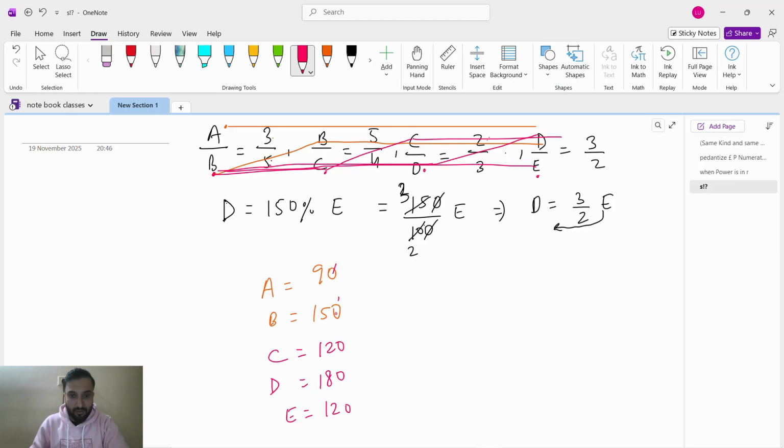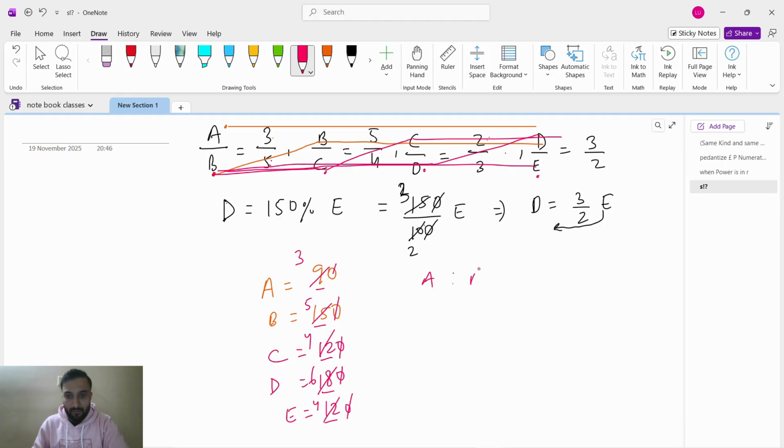Okay, now we will see 0, 0, 0, 0. All are common. We will cancel. Now this 9 will go by 3. This will go by 3. This will go by 3. This will go by 3. All will go by 3. So it will become 3 3 the 9. 5 3 the 15. 4 3 the 12. 6 3 the 18. And then 4 3 the 12. Now it will not go.